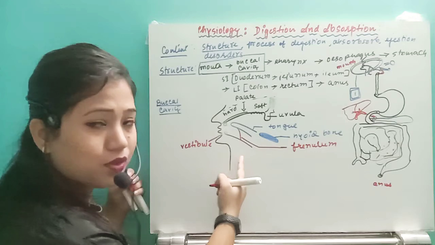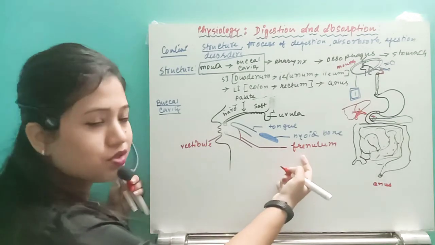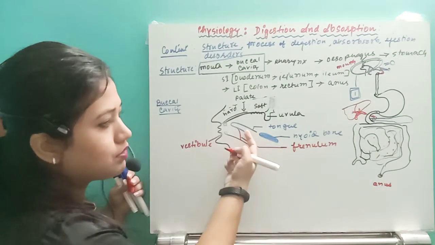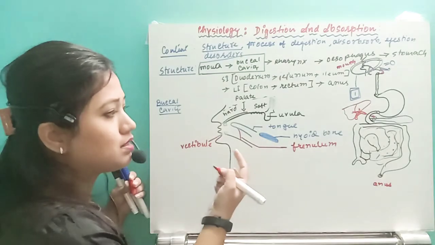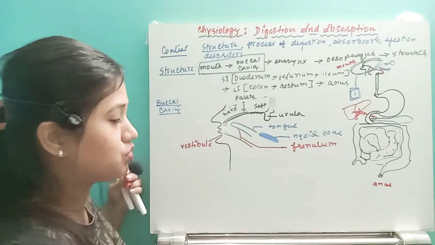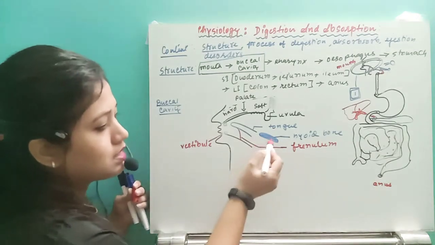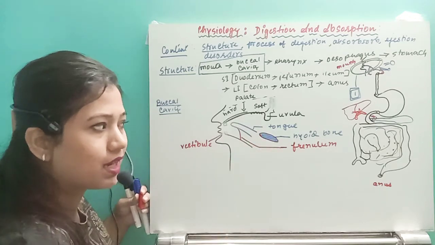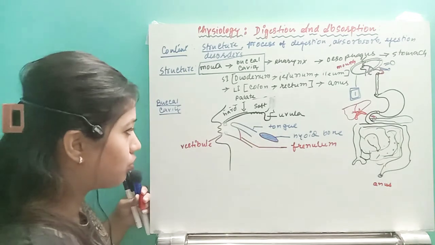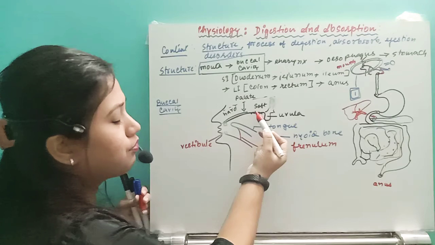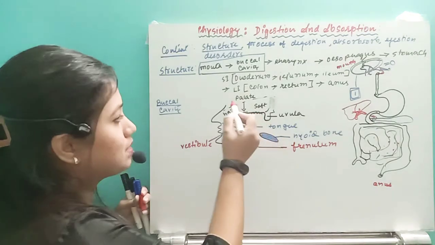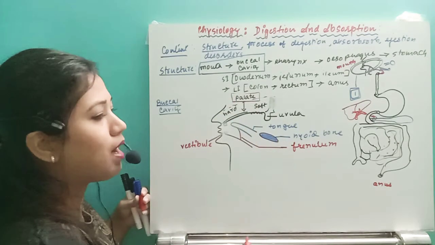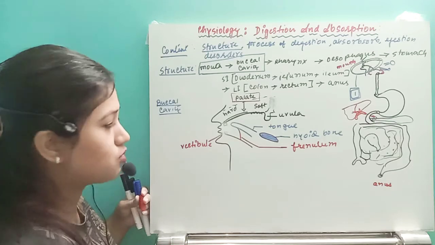The tongue is attached to the floor of the buccal cavity by means of the frenulum. Then we have the movable structure, that is the tongue. The tongue has many functions, I will tell you. Next, this tongue is attached by means of the hyoid bone. After that, above we have the palate. This palate has two parts: one is the hard palate, another is the soft palate.